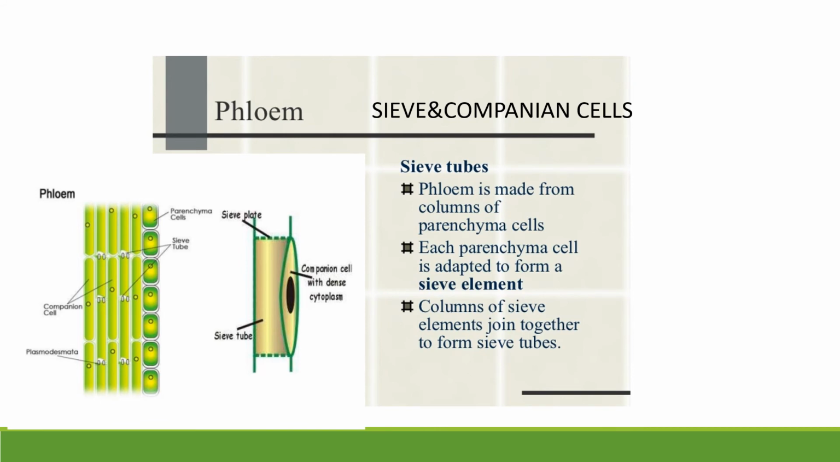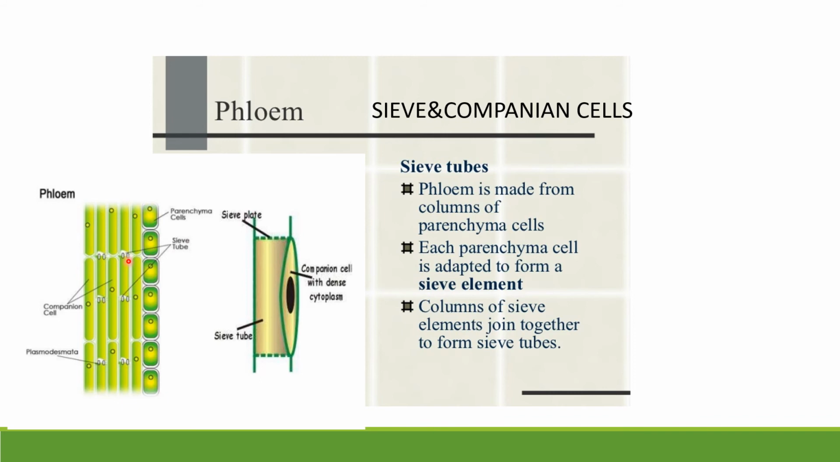Okay children, I already told you, the phloem tissue has two kinds of cells. They are sieve cells and also companion cells. Together these are called phloem sieve tubes. If you observe this figure, you can see the sieve tubes.